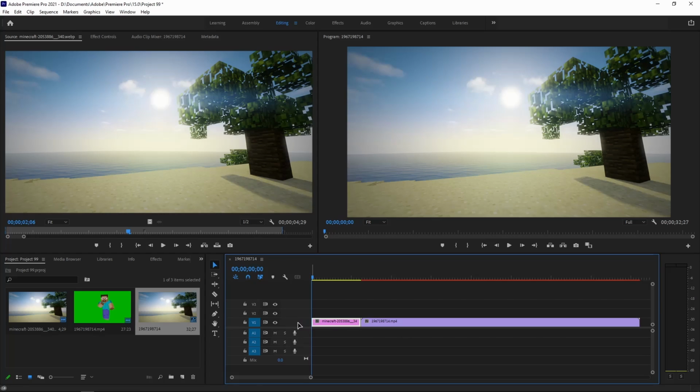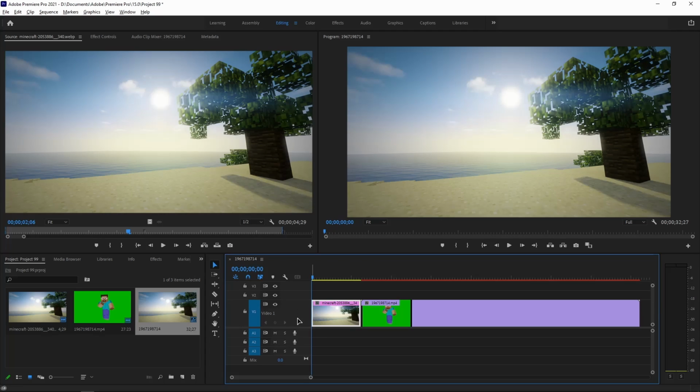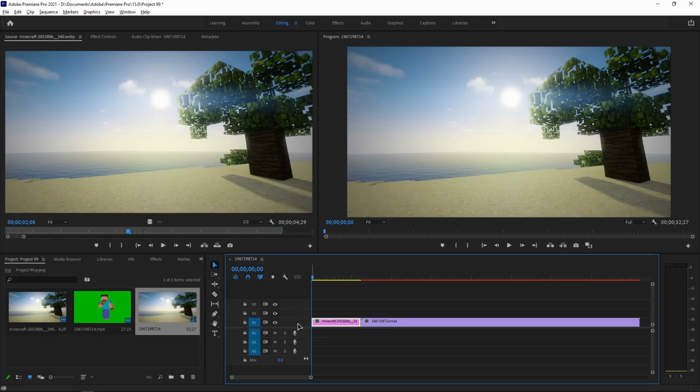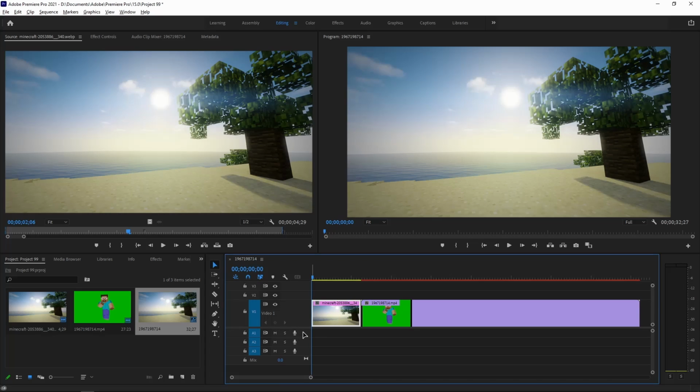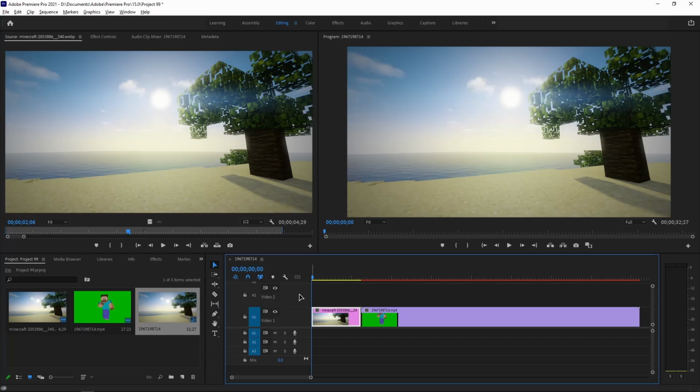So I'll make the video row bigger, video 1. While clicking Alt, I'll scroll the mouse wheel. Then you can see when I scroll it down, it's being thin. When I scroll it up, it's being bigger, like fat. And also I'll do it to the video 2 because we are using video 2 also. And I'll make this a little small.